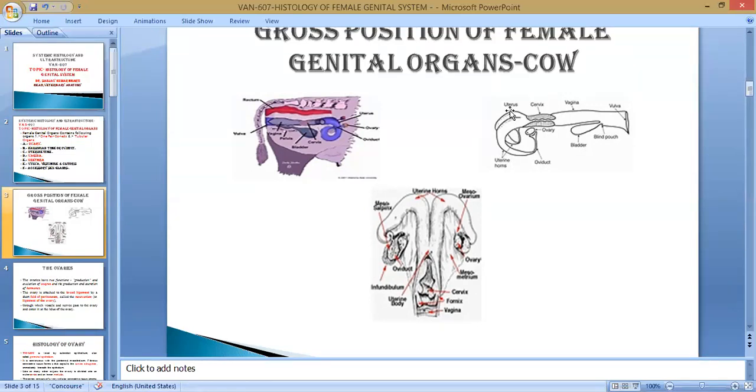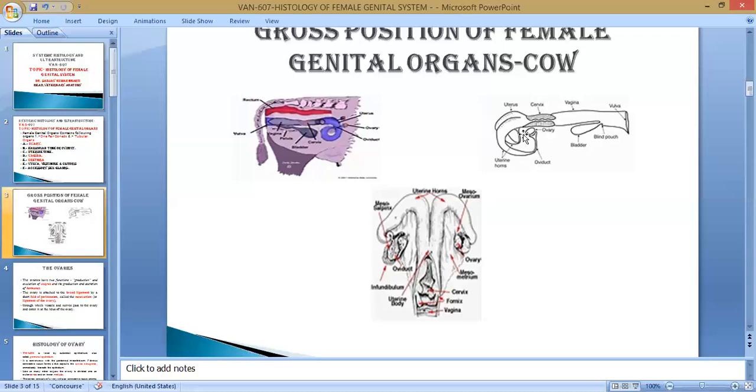These two horns of the uterus, right and left, are connected to each other by a ligament known as the intercornual ligament.